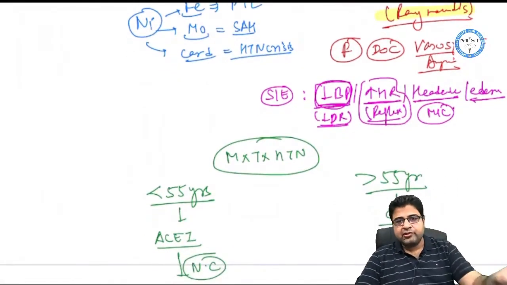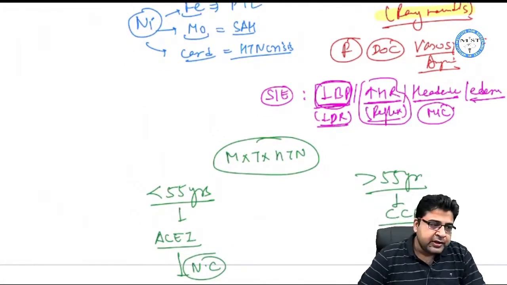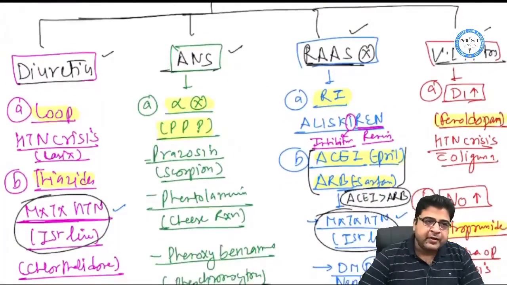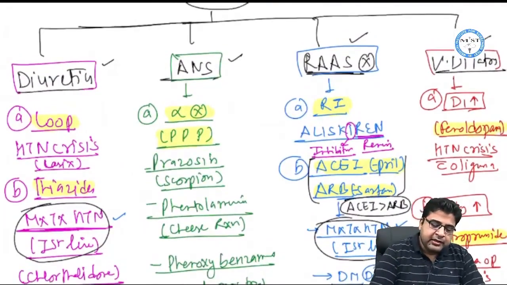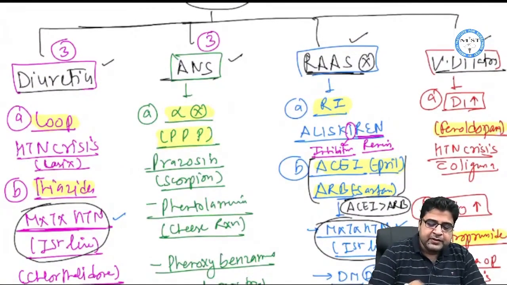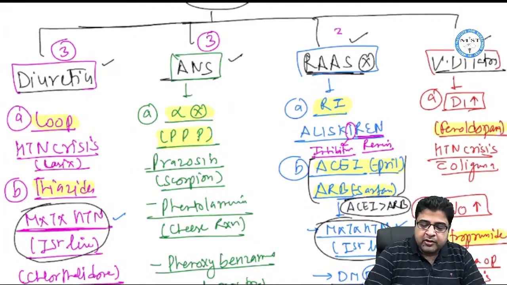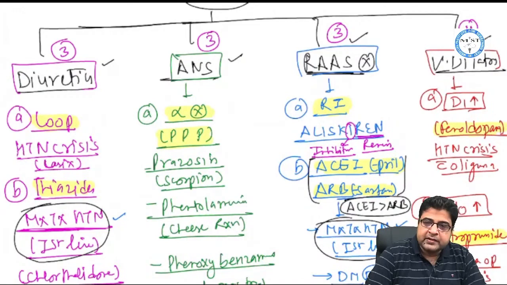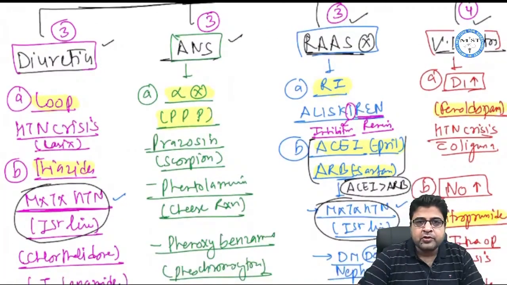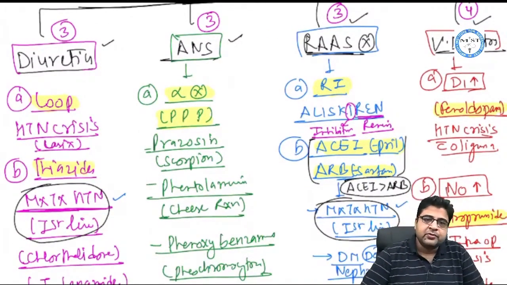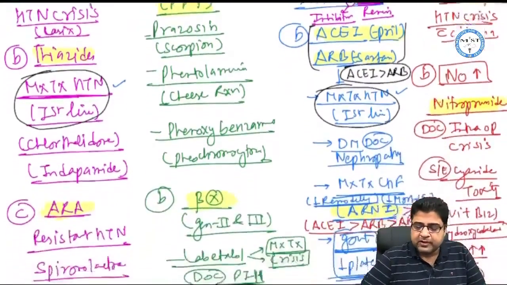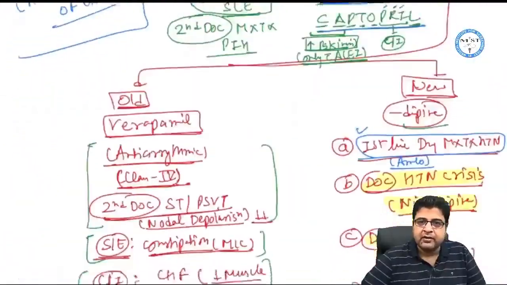So that is all about calcium channel blockers and all about the 13 groups of medicines. The 13 groups of medicines we have discussed are known as antihypertensives. So 3 diuretics we have discussed, 3 groups of medicines under ANS, 3 groups of medicines under RAS blockers: renin inhibitor, ACE inhibitor, ARB, and 4 groups of medicines under vasodilators. So in total 13 groups of medicines we have covered, that are known as antihypertensive drugs, right?